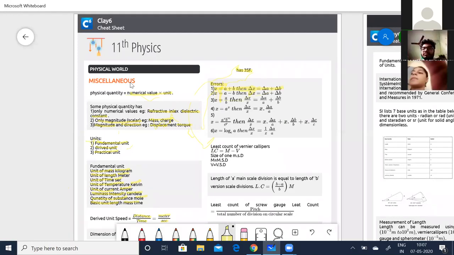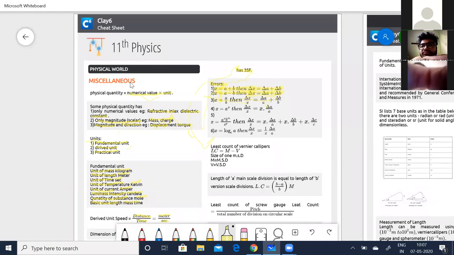Okay. And in the same way, in the case of subtraction, x is equal to a minus b, then delta x is equal to delta a plus delta b. Even if it is subtraction, when it comes to errors, remember you have to add them up.